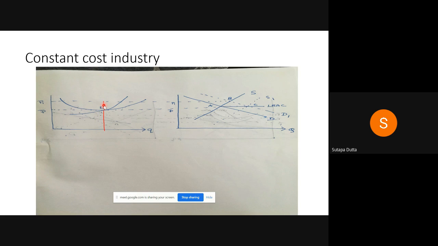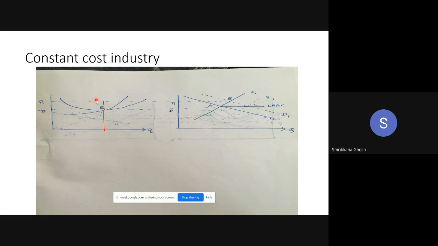Ma'am, can you please repeat why B is not giving the long run equilibrium? Yes, because if B is the equilibrium, then the price is P1 and the existing firms are earning supernormal profit with P1 price. So B is not the long run equilibrium, because in the long run there will be no supernormal profit. So B is the equilibrium only for the time being. In the long run, it will change. Okay?